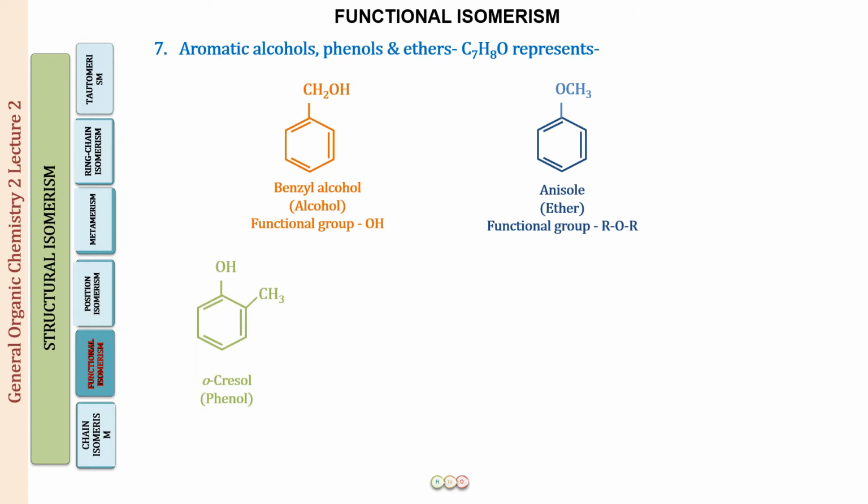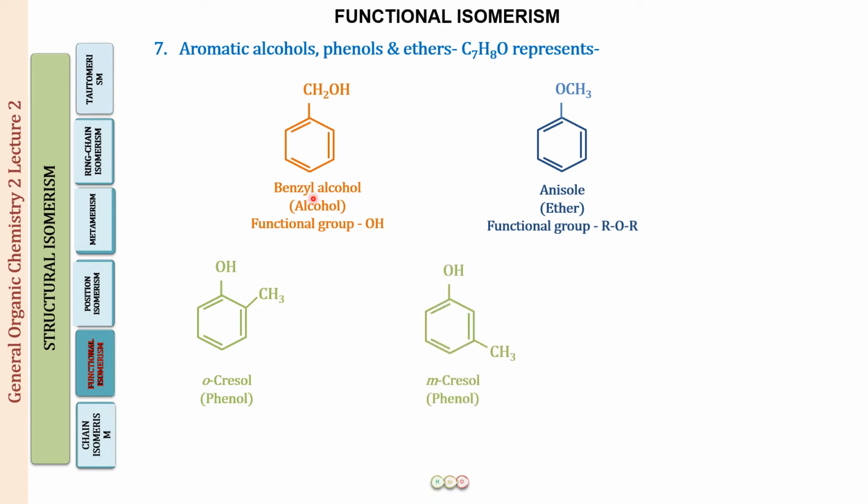So this is an aromatic alcohol. Next we have an ether. So this is an aromatic ether where on one side we have an alkyl group and on the other side we have the phenyl group. So this is commonly called anisole. So again the functional group is ROR or ROR dash. So this is an ether, this is an alcohol. So they are going to have different properties.